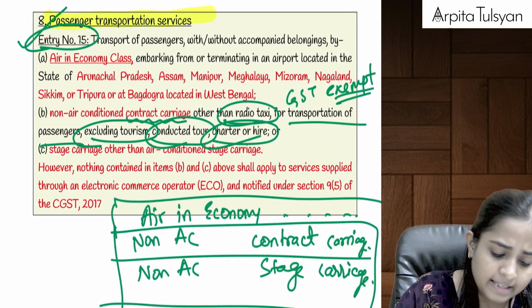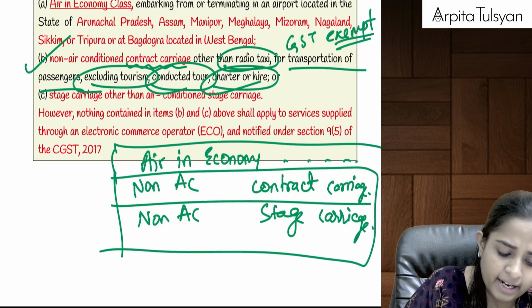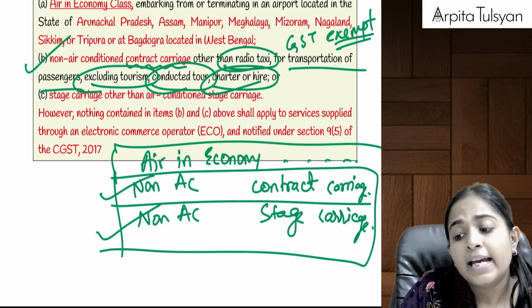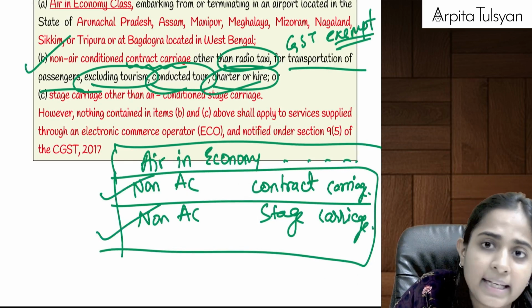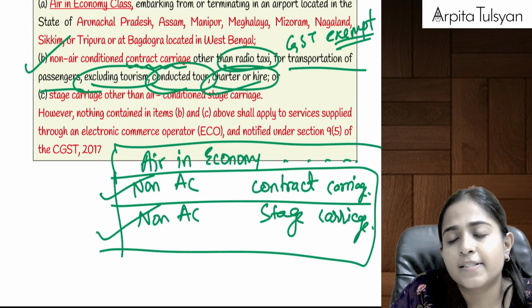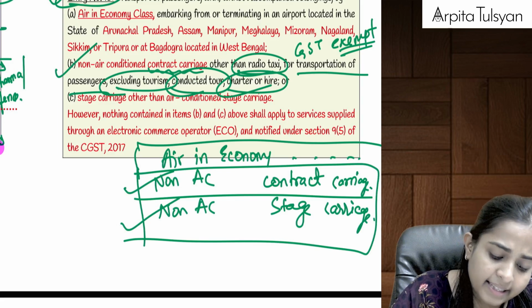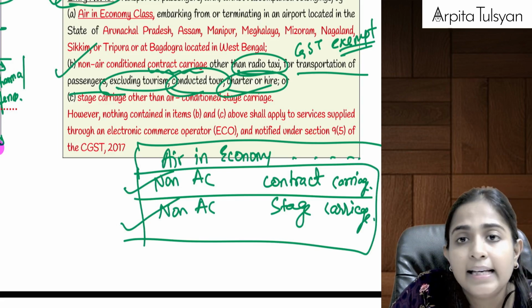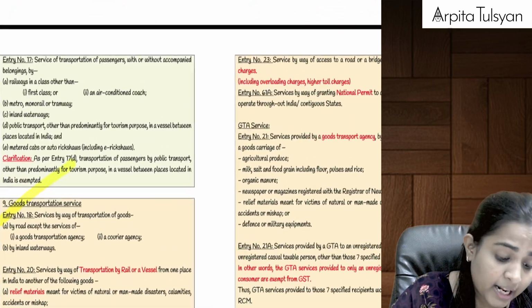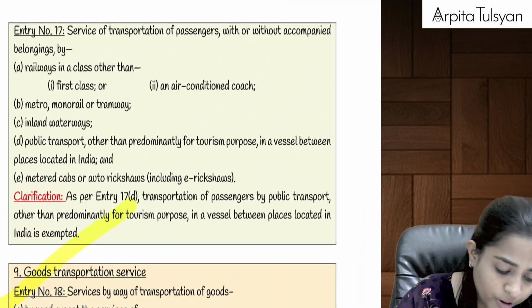But if these services are provided through an e-commerce operator, it will be fully taxable under section 9(5), and the ECO will be liable to pay the tax on the same.